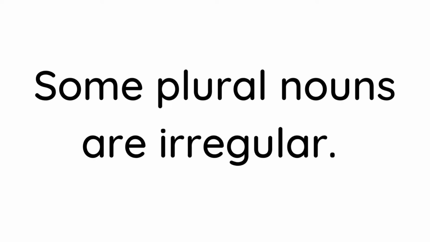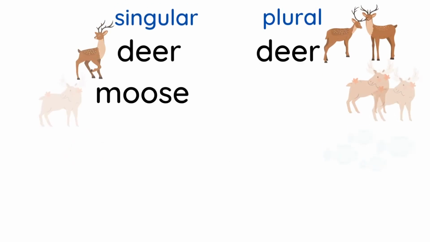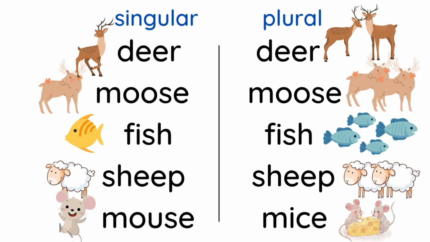Some plural nouns are irregular. Here are some irregular animal plurals. Deer, deer. Moose, moose. Fish, fish. Sheep, sheep. Mouse, mice.